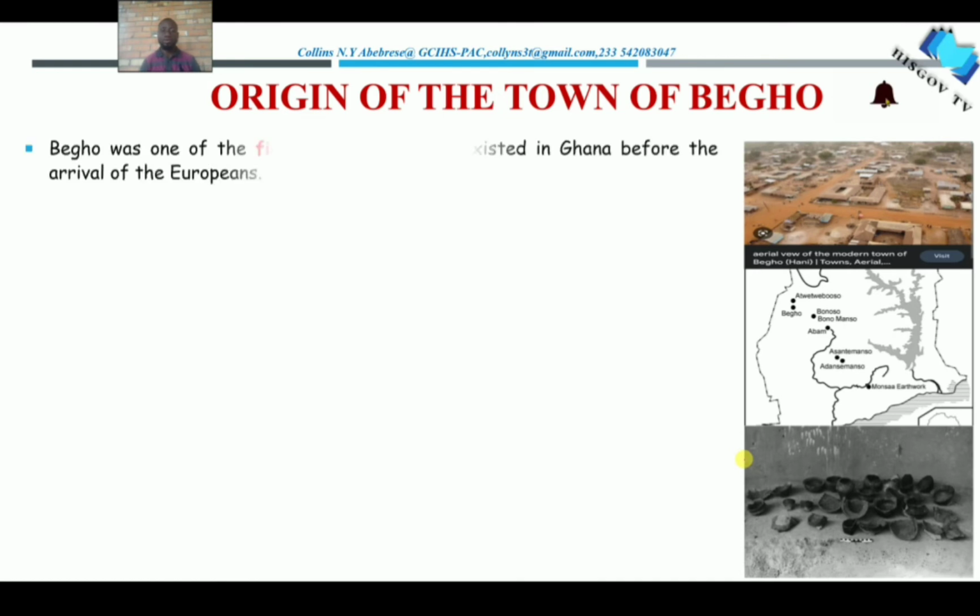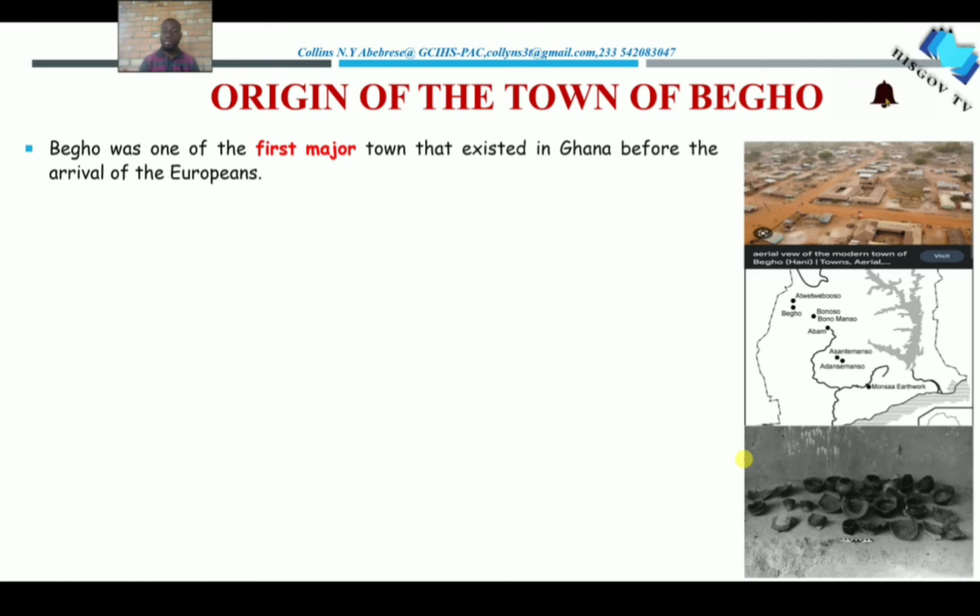All right, the origin of the Bego town. But before we even begin with the origin of the Bego town, I would like to say that most of the information that we are going to get from these towns are based on archaeological sources, as well as oral tradition. And you would understand that during the existence of some of these towns, the art of writing was not known to the local people who were in these towns, and therefore they were not able to record their history in books for the next generation to come and learn.